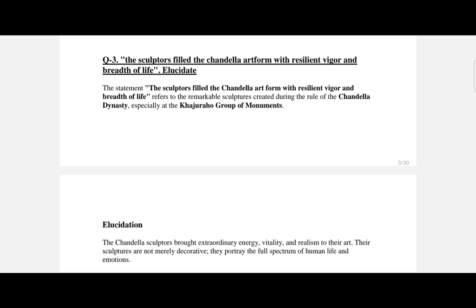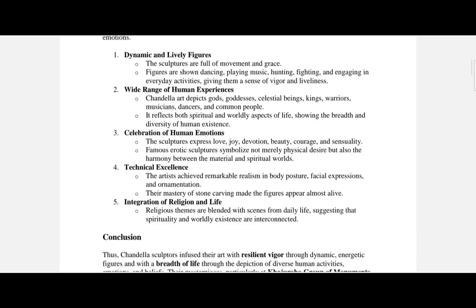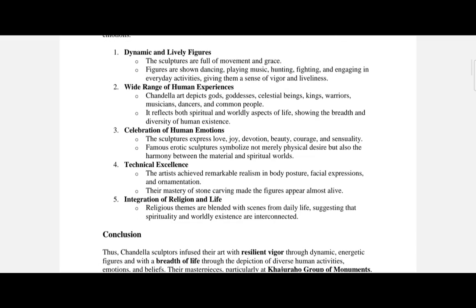is first about the resilient vigor in sculptural style. Basically, Chandela sculptures emphasized movement and fluid postures like Tribhanga, making stone figures appear lively and dynamic rather than stiff.